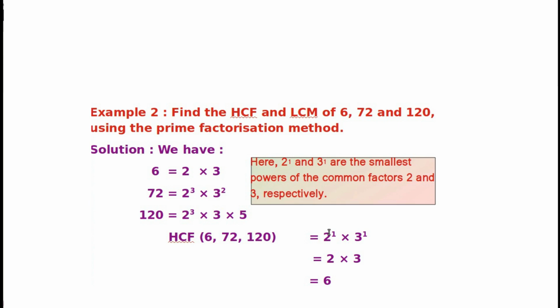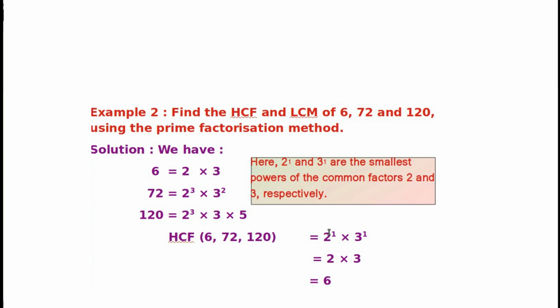For finding HCF, first we need to find the common prime factors. Here 2 and 3, these two are the common prime numbers. For finding HCF, we need the least power of the common prime number. Here the least power of 2 is 1. Similarly, the least power of 3 is also 1. So, we can write 2 raised to 1 into 3 raised to 1. That is the same as 2 times 3. Answer 6.